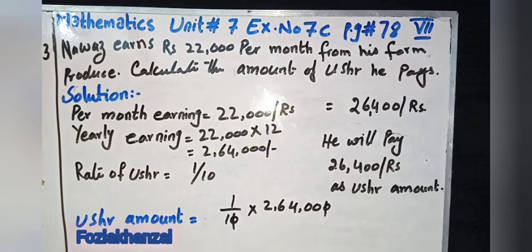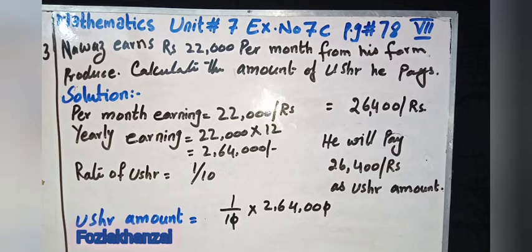According to the definition, girls, ushri is the land used for agriculture and ushr is the amount. Same like zakat on property, on total amount, total saving, we pay the zakat after a year. Same like this, ushr is the amount paid on the agriculture product of the land.